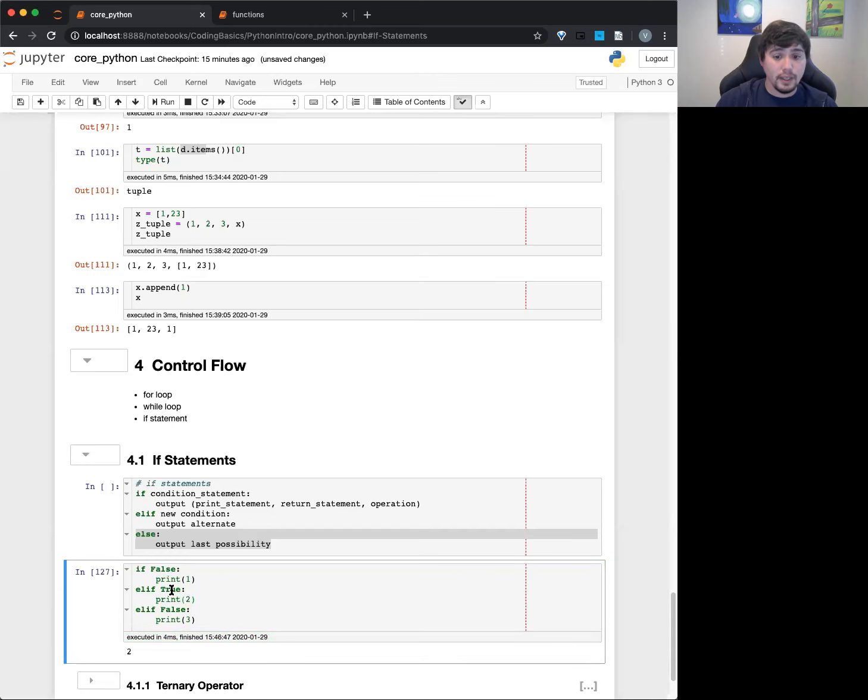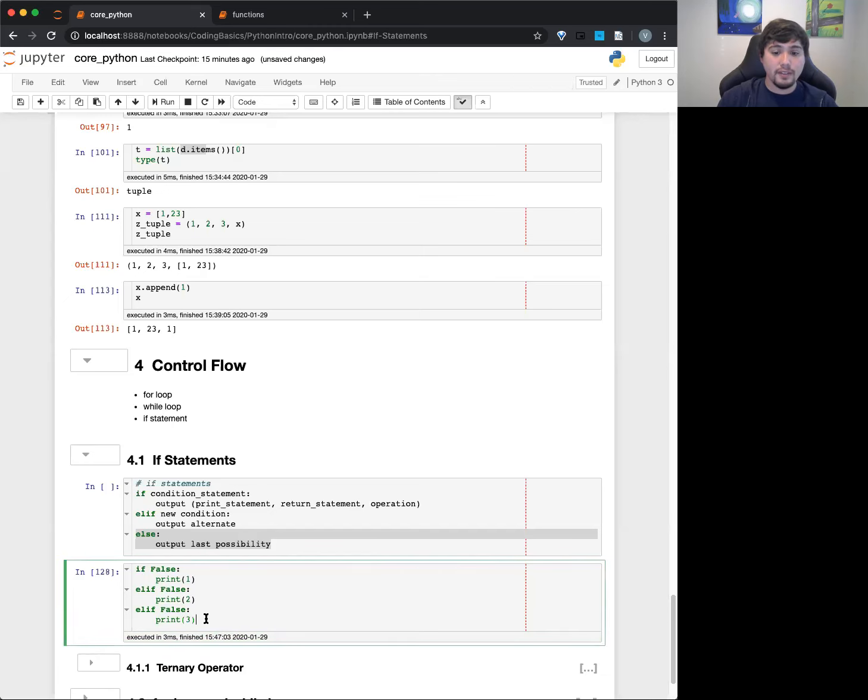Okay. If this was instead false, will this print anything? Yeah, I see some head shakes. No, because basically this is false, so move on to the next one. This is false, move on to the next one. This is false, move on to the next one. Hey, there isn't anything more, so it just stops.